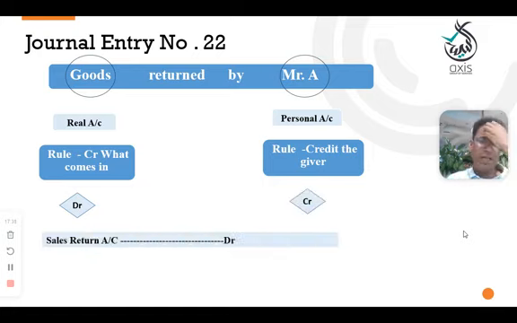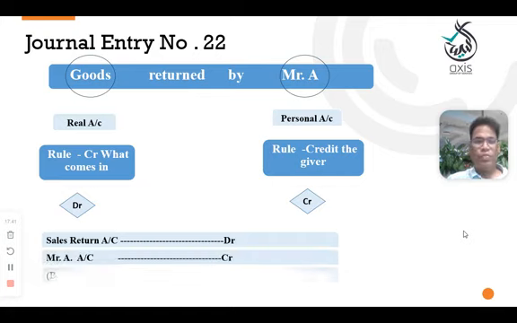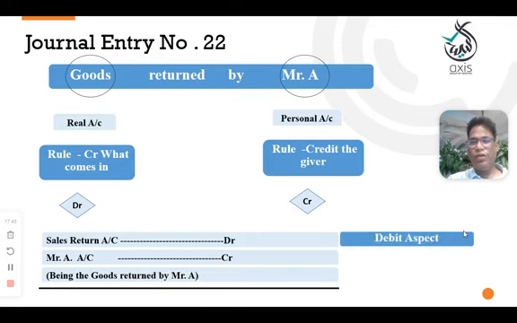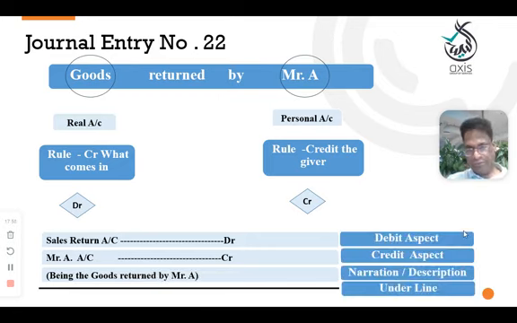So in this case, sales return account debit. Return we are receiving, when it comes in, debit it. So we need to debit with the name sales return account. Sales return account debit to Mr. A account credit, being goods returned. Debit aspect, credit aspect, narration and underline. We debited the goods because goods are coming into the business, with the name sales return. This is the learning area here, the concept.